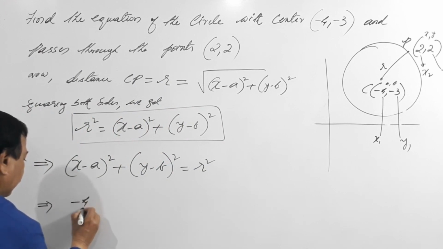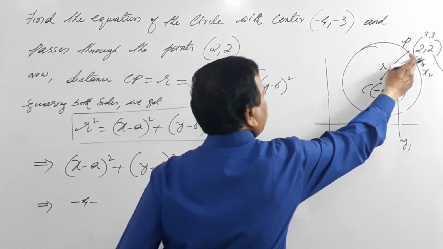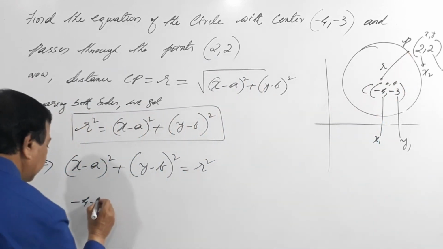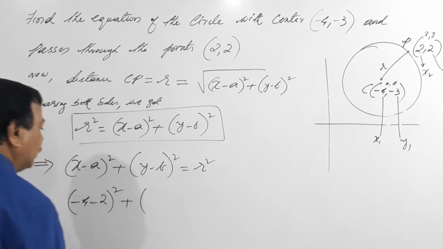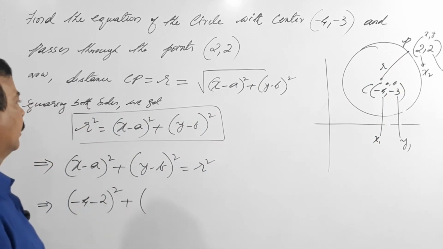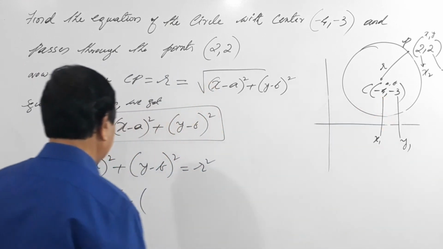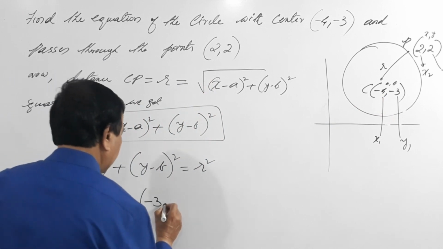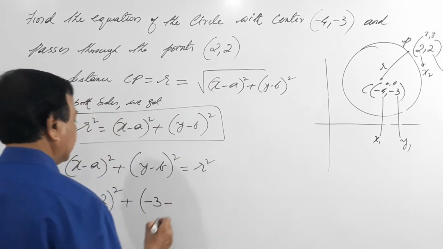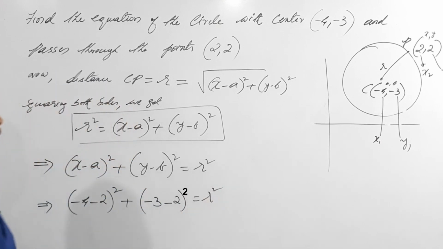Minus 4 comma a is 2. This is the distance from this, this is 2, the whole square, plus what is y? Minus 3, comma minus 2, equals r square.